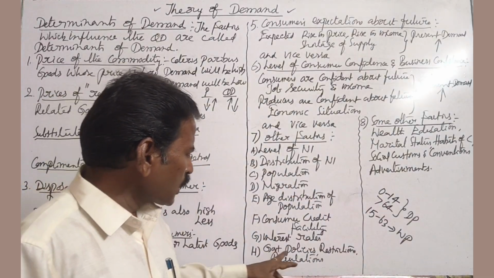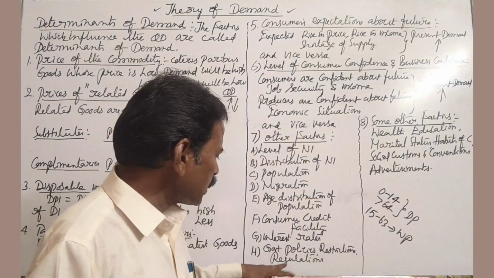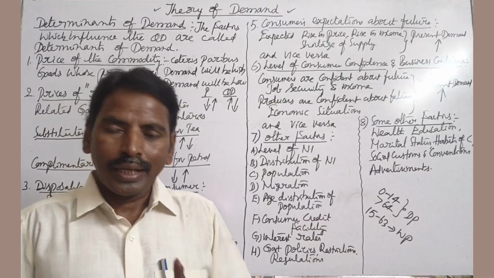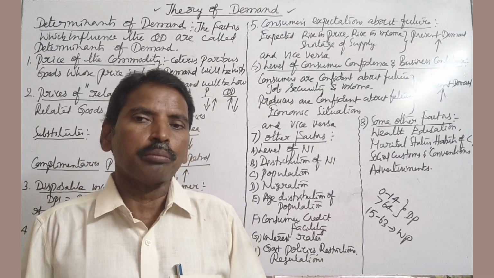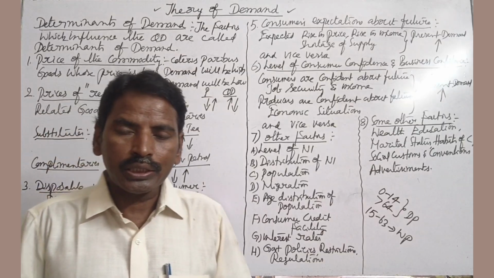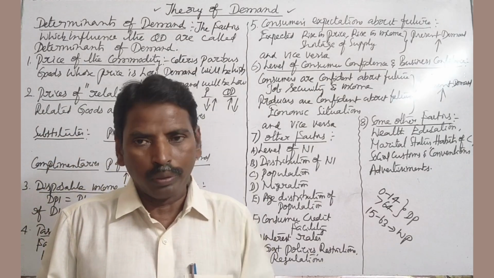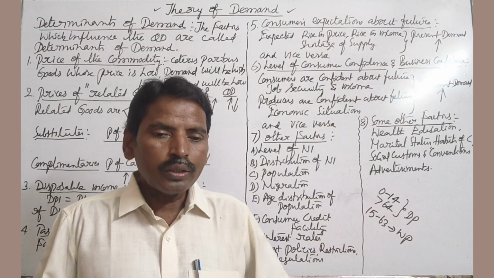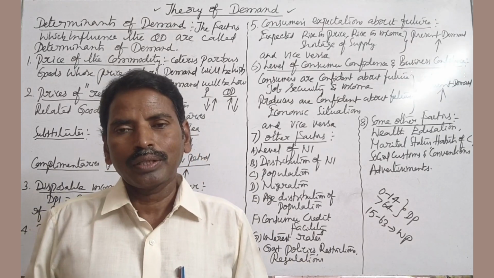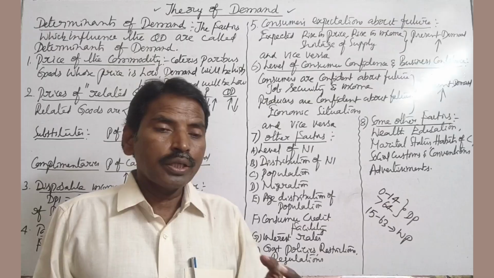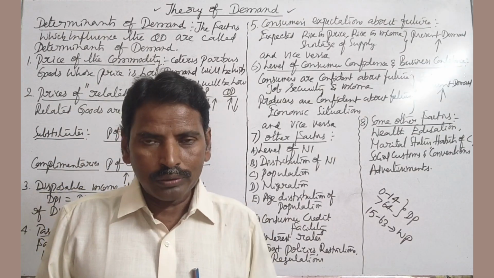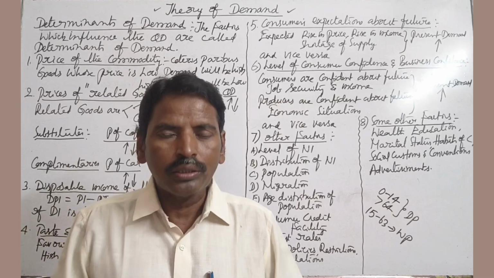Next, government policies, restrictions, regulations. Taxes, restrictions, regulations, bans. These are all government policies. When there are such government policies, demand is less, or when the government provides subsidy or funding programs, demand is more.